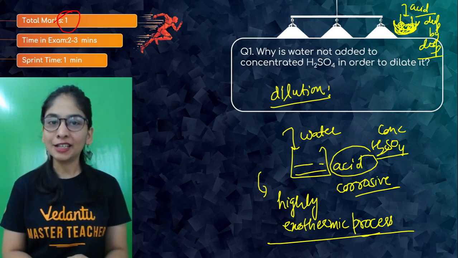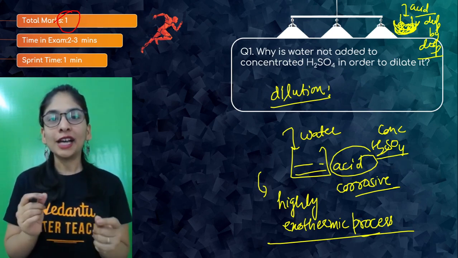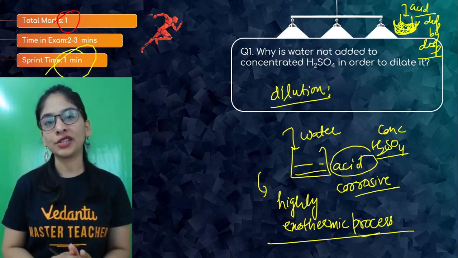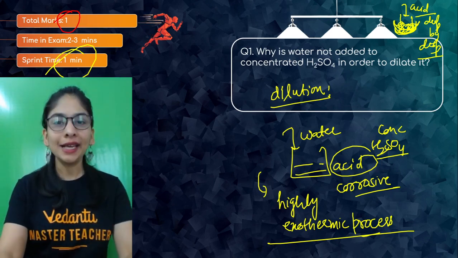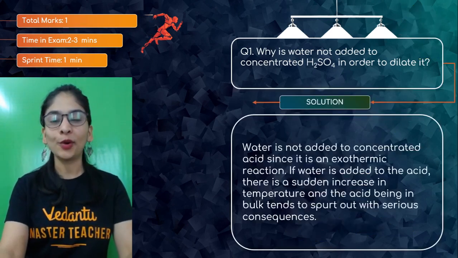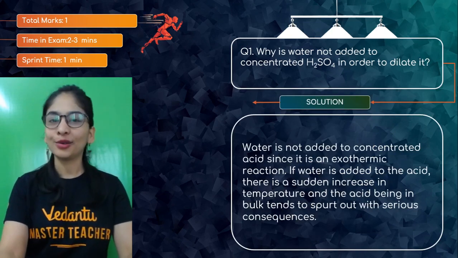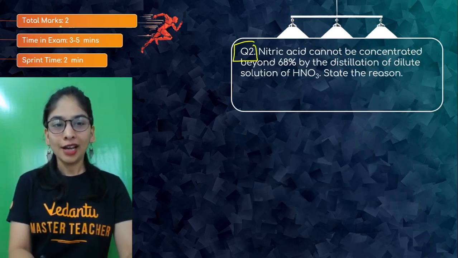Easy peasy, understood? I am trying to give you all possible data so that your concept will be clear and you can easily think of it and do this question in 1 minute without so much stress on yourself. So please remember, you can always write short points, and anyway, all the solutions will be attached in the file too. You can download it. Okay. Question number 2 for 2 marks.